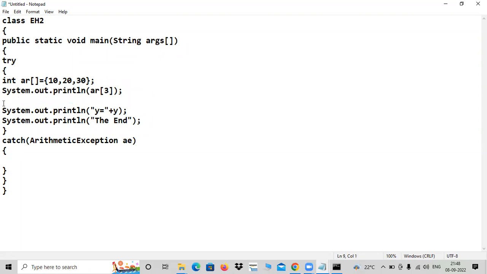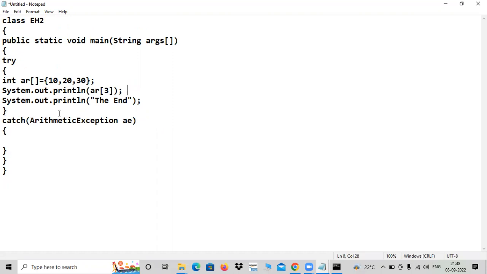Let me not write this, and let me not do this. The end will not be executed, is it not? No chance for the end. So control will transfer to the catch block, but this is not the problem. I told you, 3 ways of moving on the road. I compared. In the previous program, there was a chance for arithmetic operations, but this time you are dealing with an array.